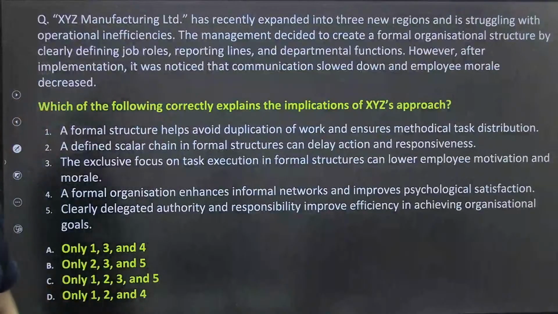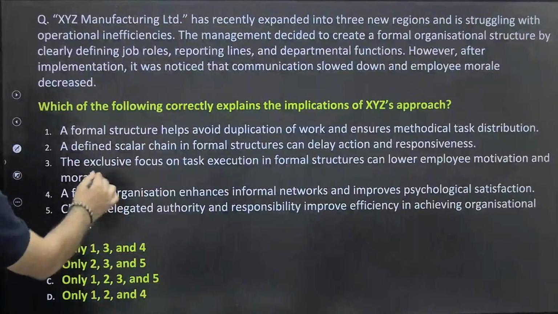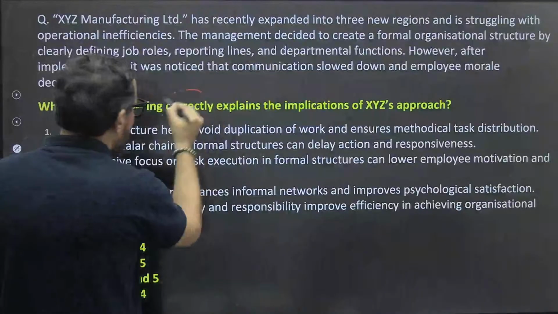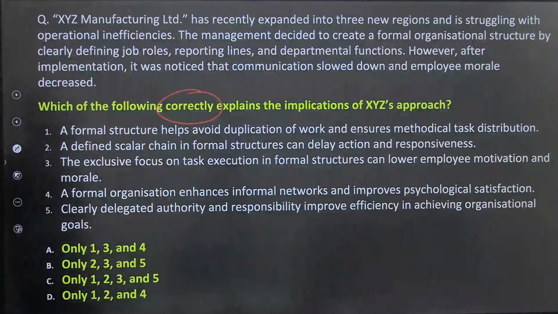Just start reading the first read the case study about the XYZ manufacturer. Then आपका these are the questions. Then you have to answer and you have to find out what correct I guess. हाँ, you have to find out the correct. So XYZ Manufacturing Limited has recently expanded into 3 new regions and is struggling with the operational inefficiencies. The management decided to create a formal organizational structure by clearly defining job role, reporting line, and departmental functions. However, after implementation, it was noticed that communication slowed down and employee morale decreased.